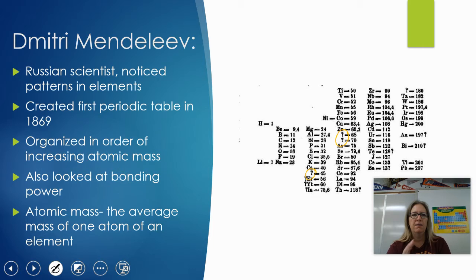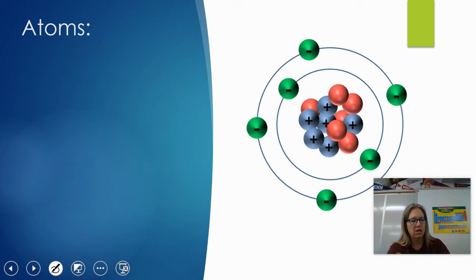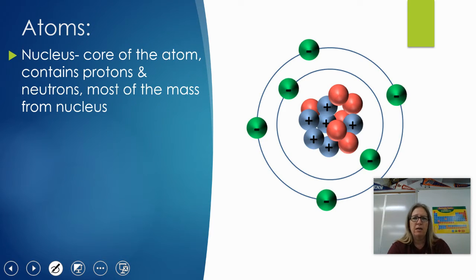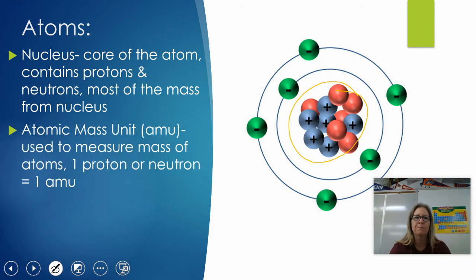All right, atomic mass, just so you know, is the average mass of a single atom of an element. And it has to be an average for a specific reason. I'll tell you that in just a minute. Okay, let's talk about atoms. Atoms have a nucleus. That's this center part right here. That's kind of the core, and it's made up of protons and neutrons. Like 99% of the mass comes from the nucleus itself, okay?